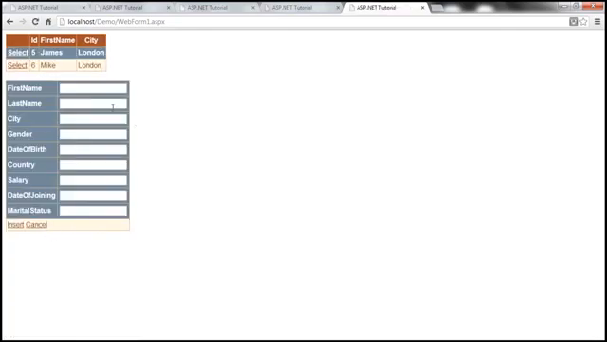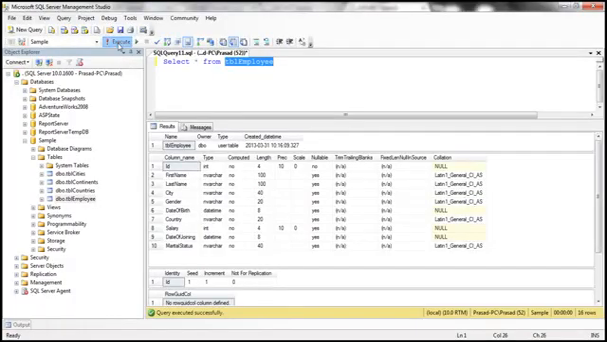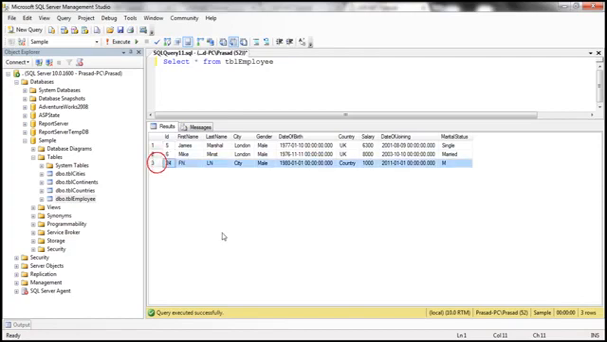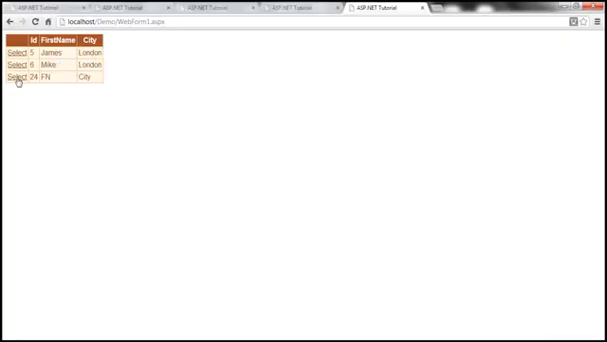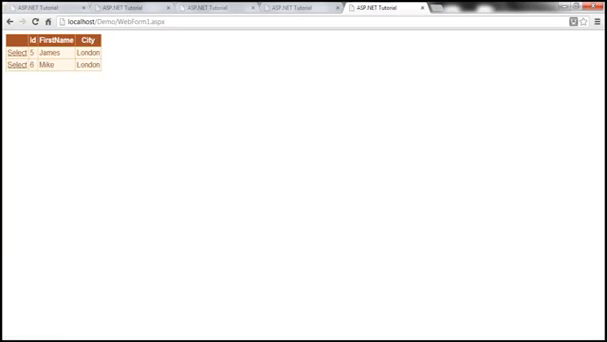Let's insert a new record. Let's say first name is first name, last name is last name, city is city, gender is male, date of birth is 1980, country is country, salary let's say 1000, and marital status M. Let's try to insert this. Look at that, the record is inserted. Let's quickly check the database table. So we should have that record inserted there, and let's select that. Let's try to delete that, and everything works.